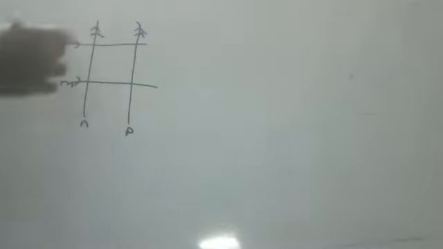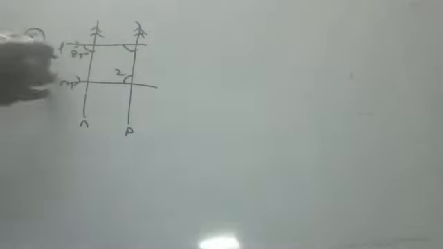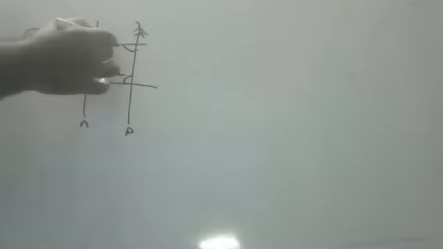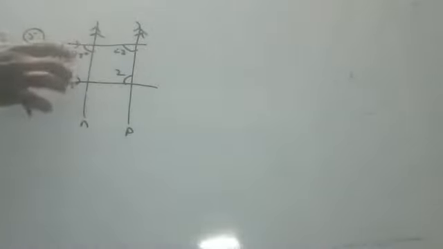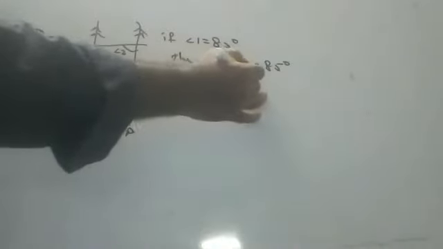Angle 1 is equal to 85. Then what is angle 2? Where is angle 2? Let us take this as angle 3. If angle 1 is 85, angle 3 will be how much? 85 only. Why? Corresponding angles. If angle 1 is equal to 85, then angle 3 is also 85 because they both are corresponding angles.